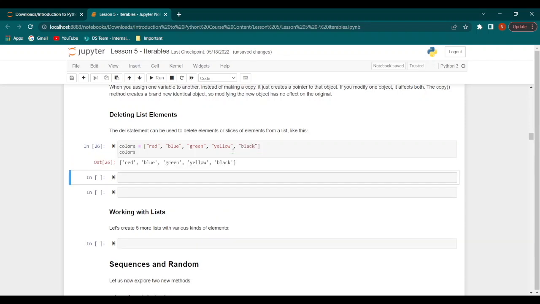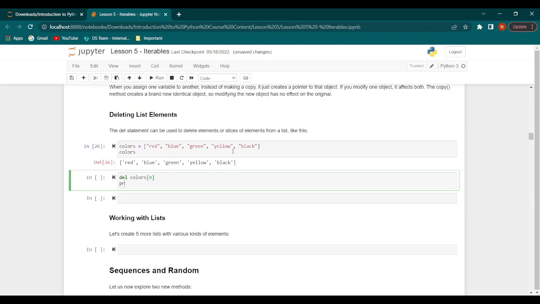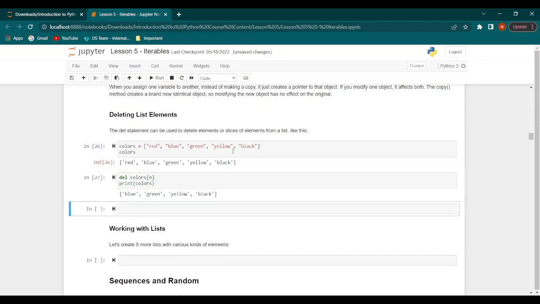Now when we display this list, we find that we have all our colors all set. Now let's say we type in delete colors and let's specify 0 in the square brackets. Now when we print colors, we find that the first element is gone, or rather the element in the 0th position, which in this case is red, is gone.